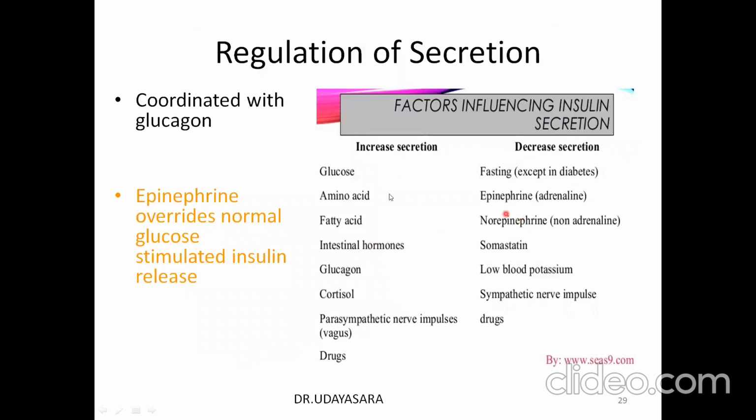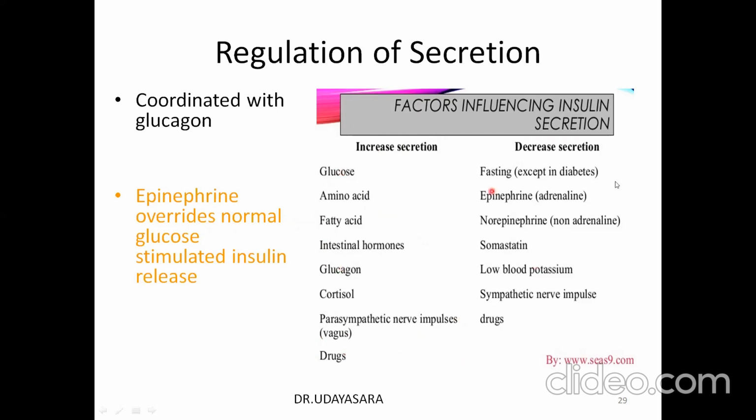How is it regulated? Increased secretion occurs whenever there is increased food intake, like in the fed state. There is increased presence of glucose, amino acids, and fatty acids. The presence of intestinal hormones will favor the release of insulin, and glucagon, cortisol, parasympathetic nervous impulses, and certain drugs will favor insulin secretion.